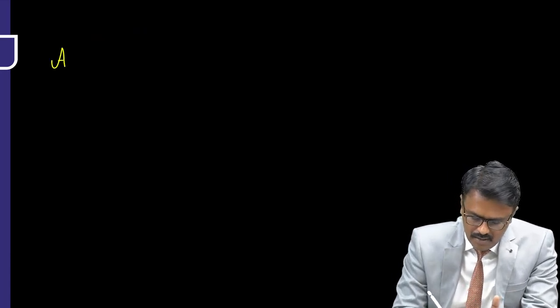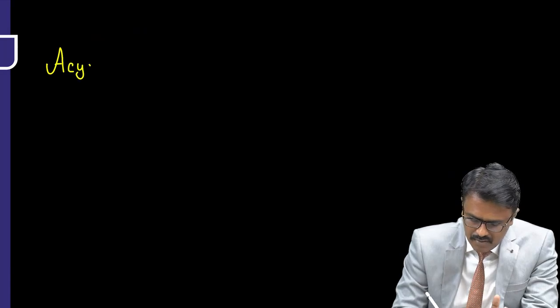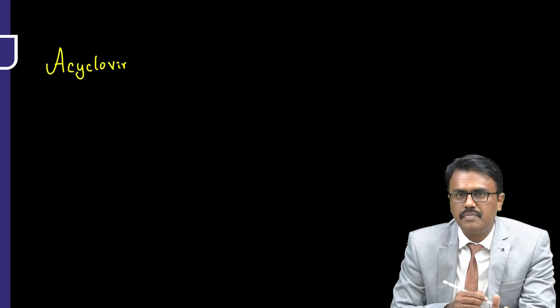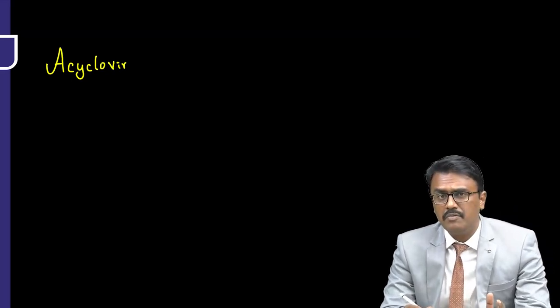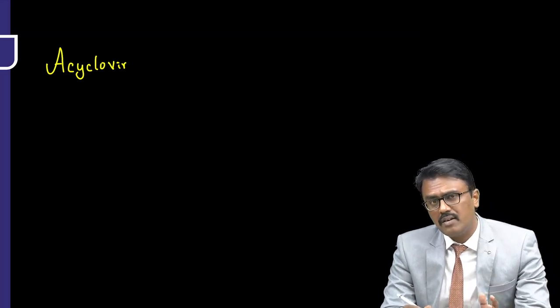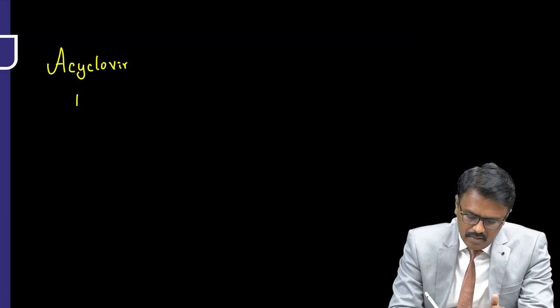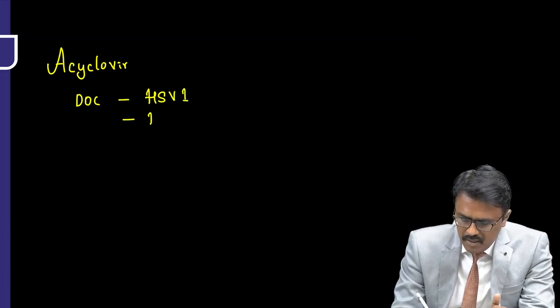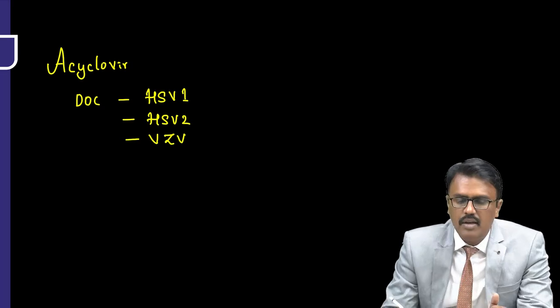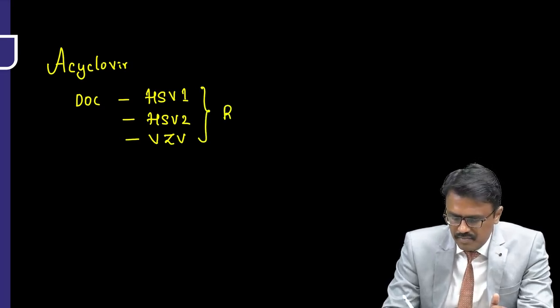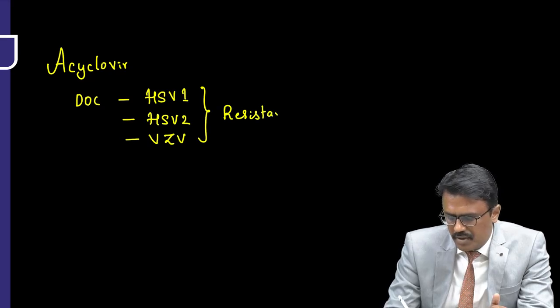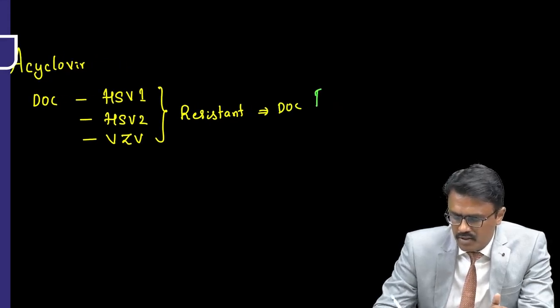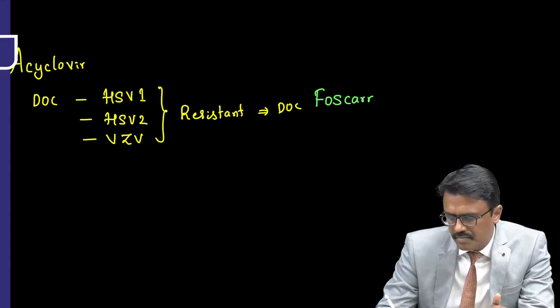Let us take up acyclovir, a very commonly used drug for herpes. Acyclovir is given a minimum of 5 times a day, but valacyclovir is given 3 times a day. Acyclovir is the drug of choice for herpes simplex 1, herpes simplex 2, as well as varicella zoster virus. Now, if they become resistant, then the drug of choice will be, yes, what is the name? Come on. It is called foscarnet.